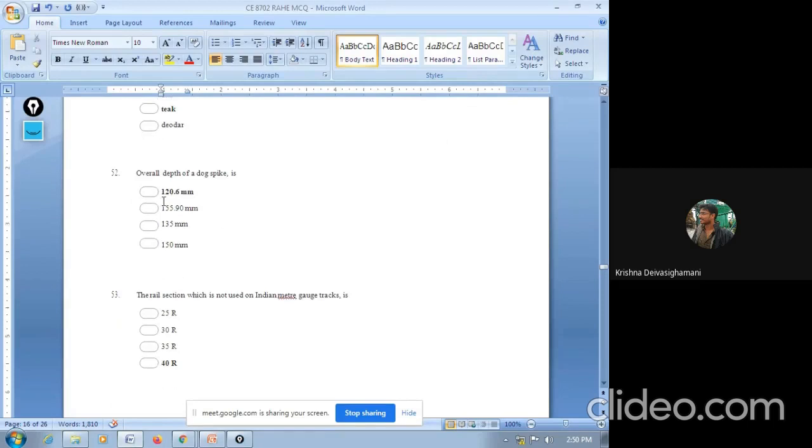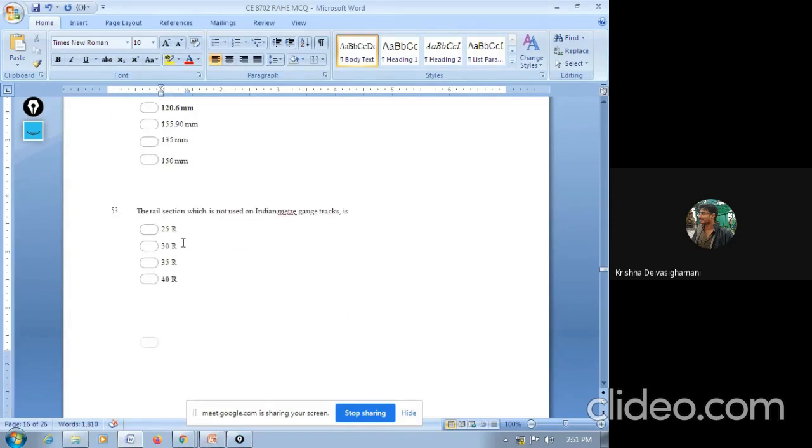Next, the overall depth of dog spike. We know we have different types of spikes. The depth of dog spike is 120.6 mm, 155.90 mm, 135 mm, 150 mm. So the answer is 120.6 mm. It is the depth of our dog spike.